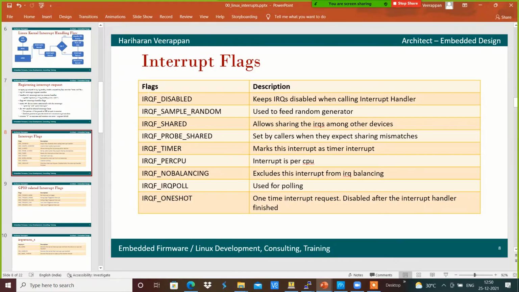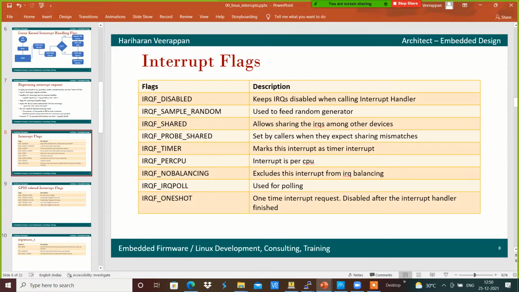Then we will be using IRQF_TIMER over here, and whether the interrupt should be per CPU. For example, the BeagleBone platform is a single core processor, but in case of a multi-core or multi-processor system, we can define whether the interrupt handling should be done on a single CPU or on any of the CPUs present in the system.